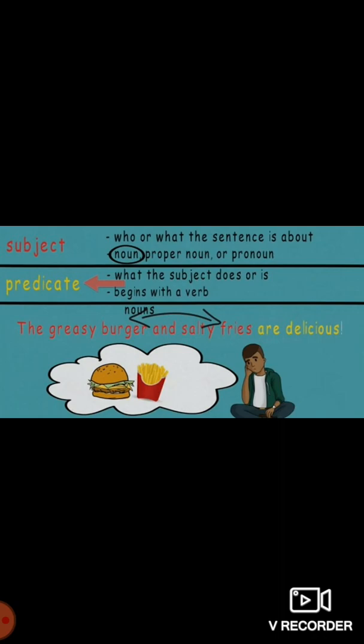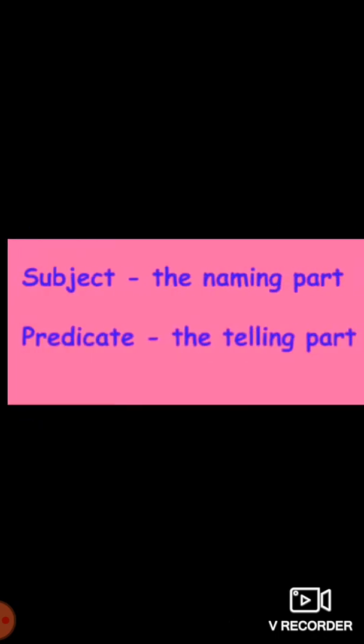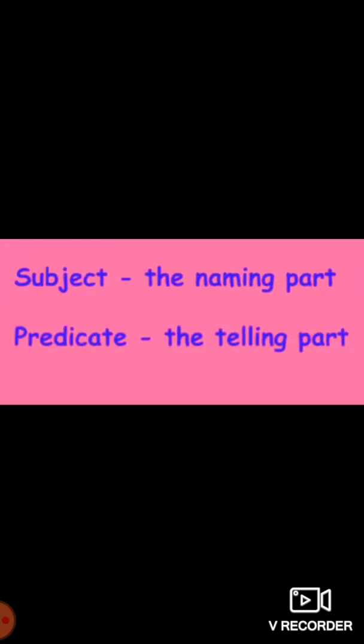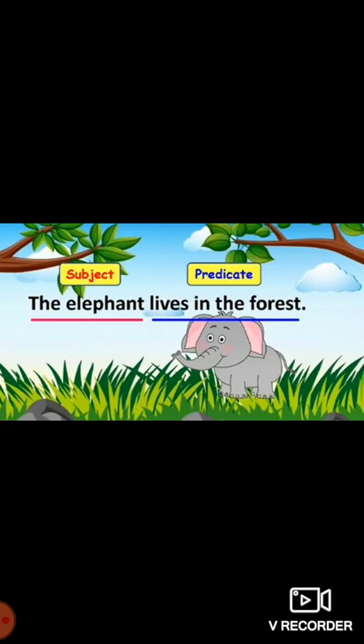Next example: The greasy burger and salty fries are delicious. Here, burger and fries are nouns and these are subjects. Complete line, the greasy burger and salty fries is the subject and are delicious is our predicate. So this way we have seen subject is the naming part and predicate is the telling part. Now see a few more examples.